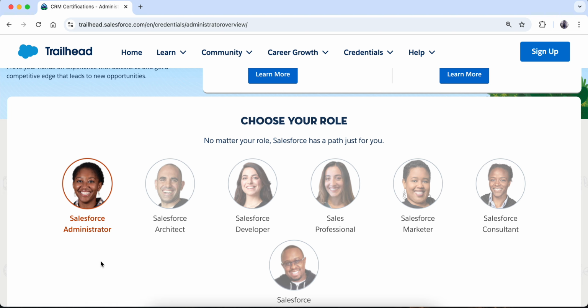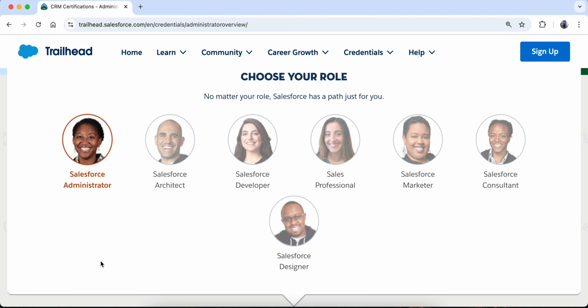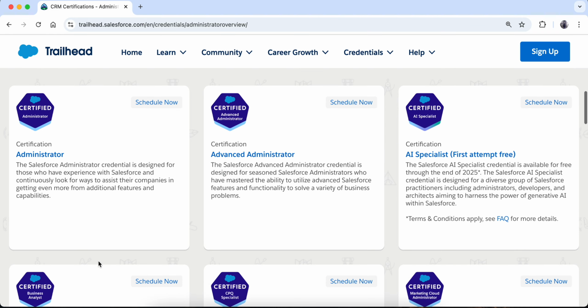because this certification and this role is a role where you get to know about Salesforce and a lot of terminology, like profiles, permission sets, user groups, a lot of things which are basic about Salesforce. How does it look? How can you go into the org and do some hands-on? So I will say go for the Salesforce admin certification if you are very new to Salesforce and you are looking for where to start.